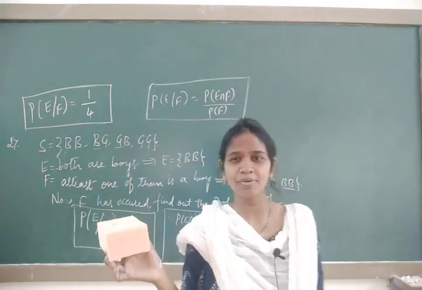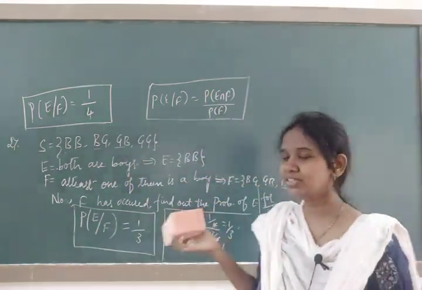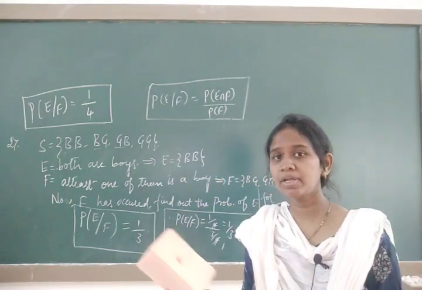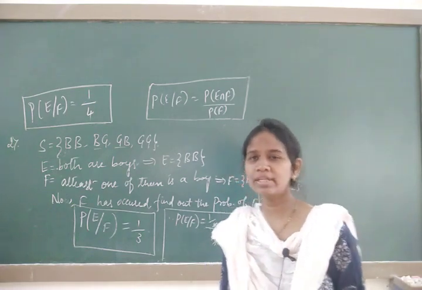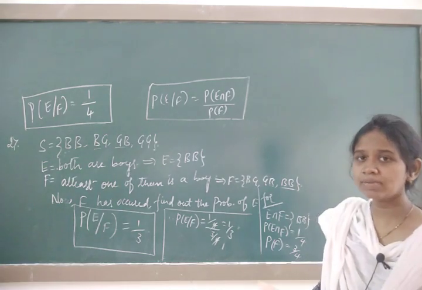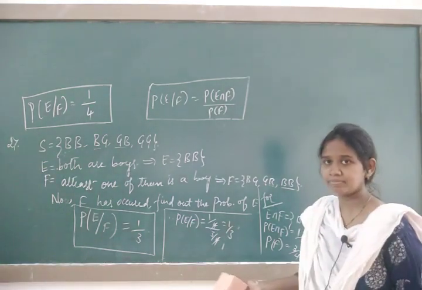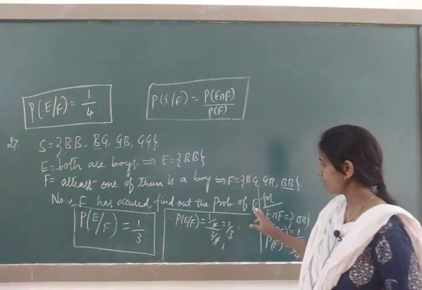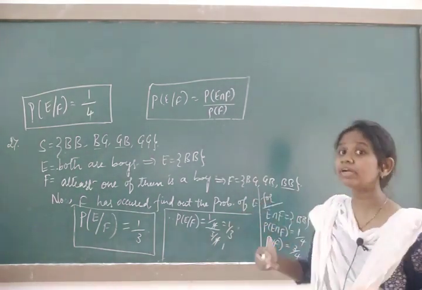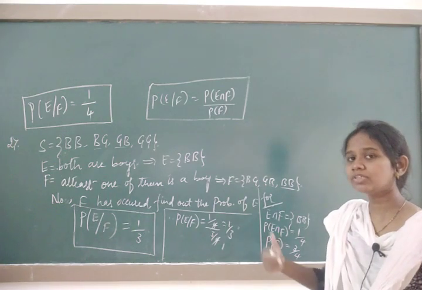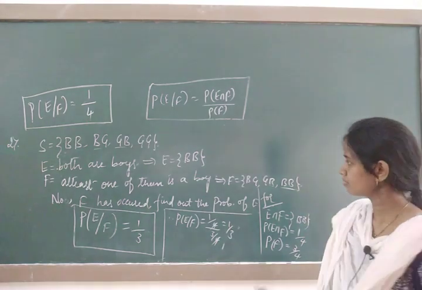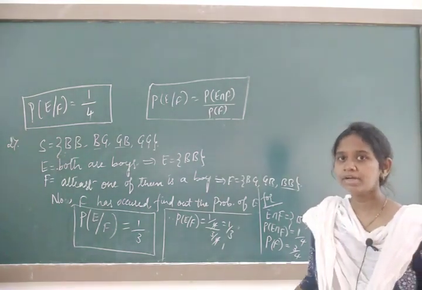But the formula is important because in your examination they are going to ask for 1 mark, based on some numericals. Those numericals are based on decimals. So in that case we are going to use the formula and find the solution. This is about conditional probability. One of the events has already occurred. We have to find the other event with the help of the event that has already occurred. Whichever event has already occurred, you have to write in the denominator. Concept clear? Take one more example.